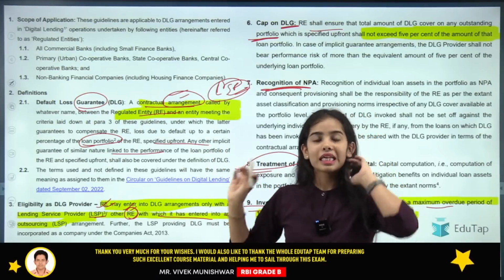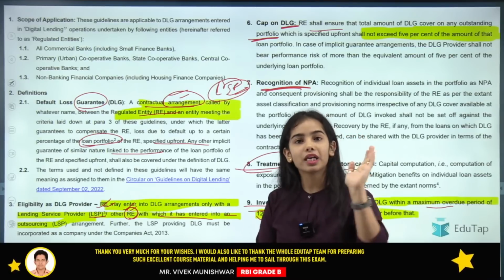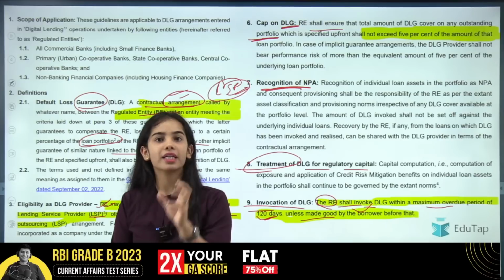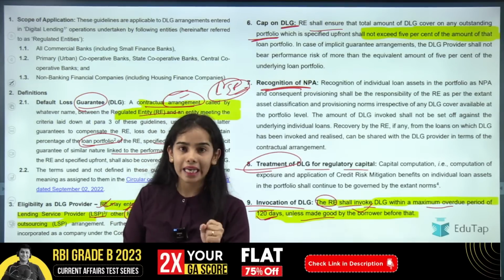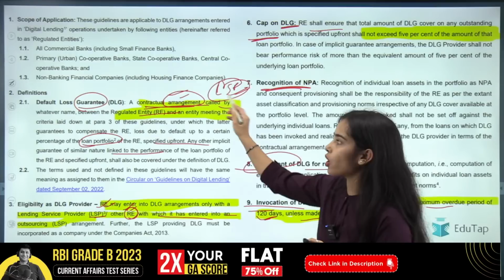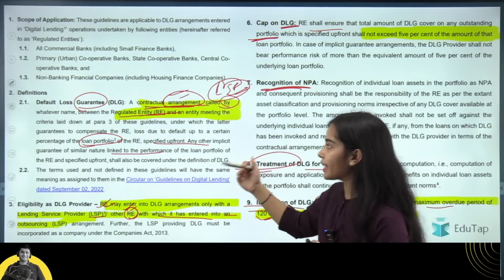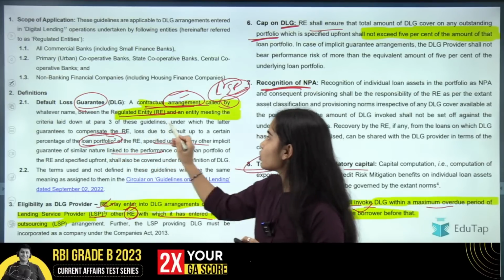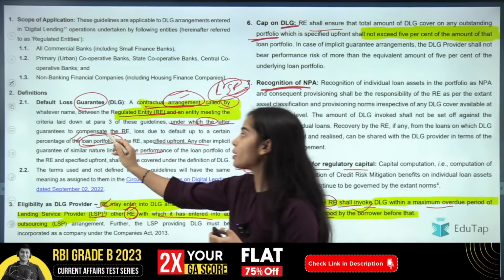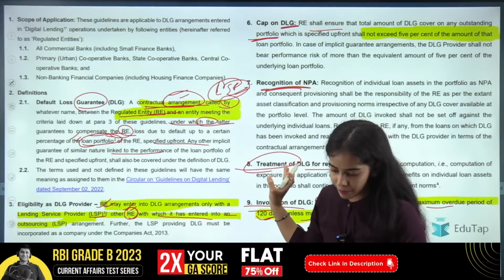So in this there was nothing else, you just have to remember that the guarantee must not exceed 5%. This much guarantee the lending service provider, the fintech firms, the small firms can take. A contractual arrangement, called by whatever name, between the regulated entity and the lending service provider, under which the lending service provider guarantees to compensate the regulated entity for loss. Okay, so this was the whole news article.